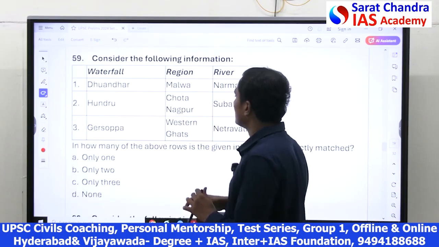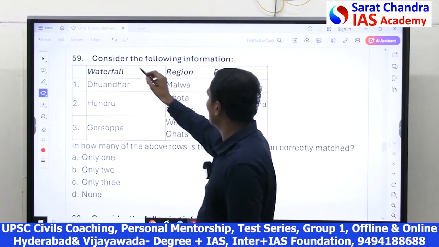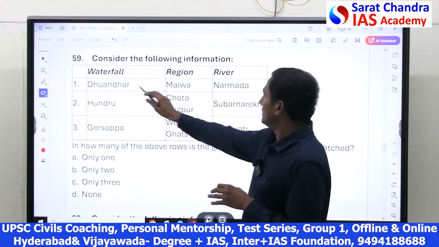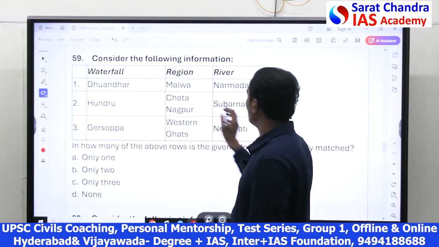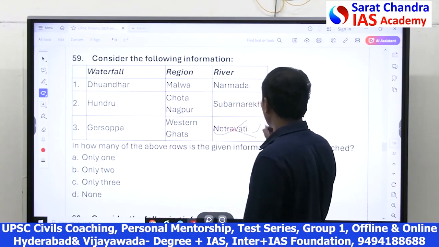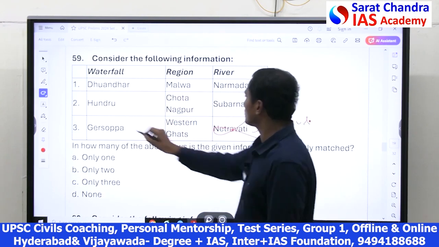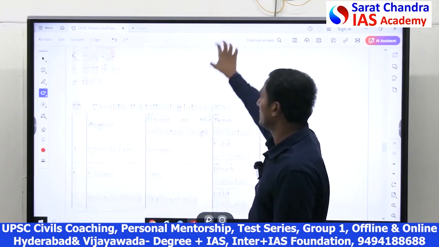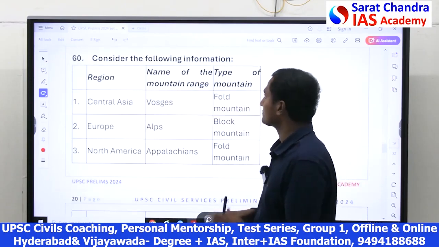Here, friends, they are giving waterfalls, region and river. If it is only waterfalls and region, all three are correct. But coming to the river, the Dhuandhar Narmada waterfalls are on the Narmada river, correct. Kundru is on the Subarnarekha, correct. But Gersoppa falls are not on the Netravati, they are on the Sharavati. So 3 is wrong. Only 2 options are correct. Waterfalls is an important topic. In previous rounds, UPSC gave questions on that.